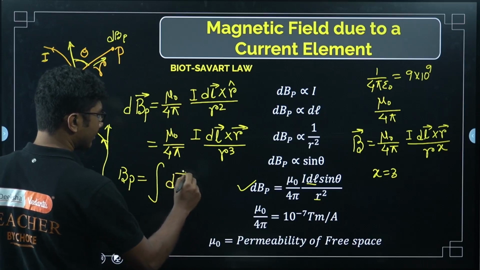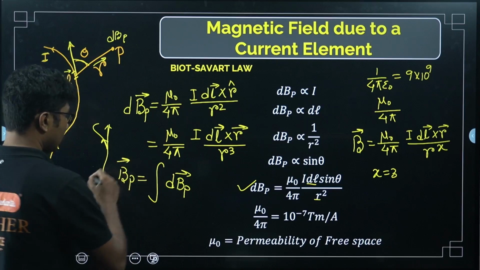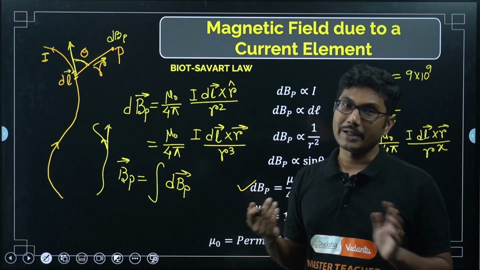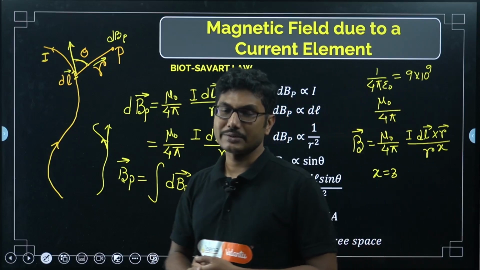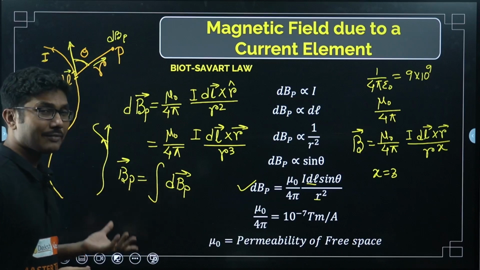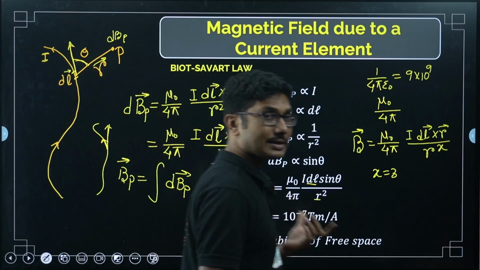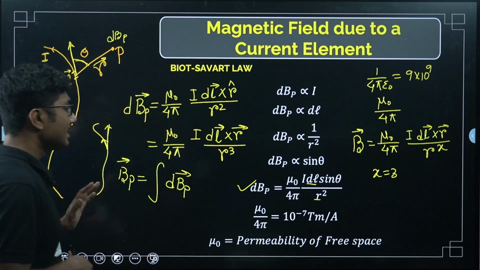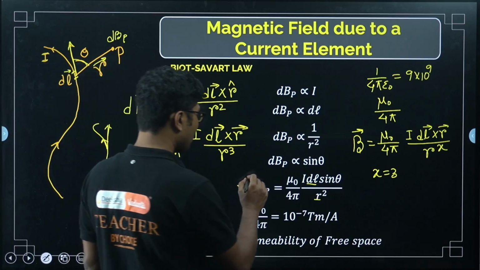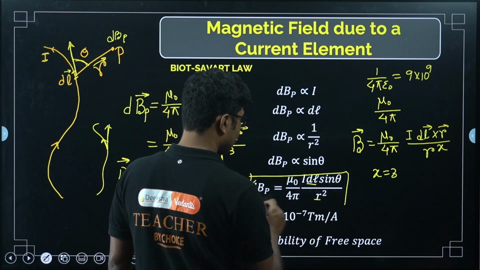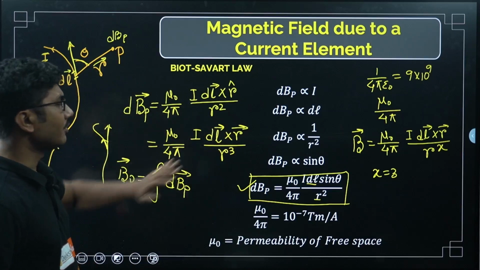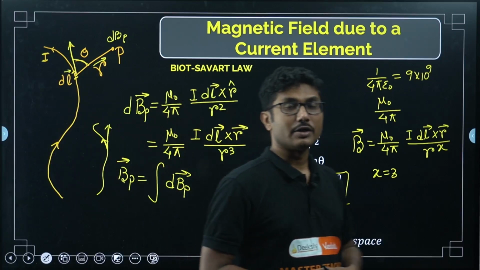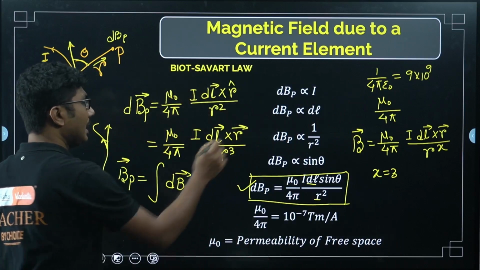Now, it will depend on the shape of the wire. If the wire is complicated, we may not use this formula. There are other formulas as well. We will learn an alternative and easier formula than Biot-Savart's law, but Biot-Savart's law as a formula is important. Sometimes they will ask you directly based on Biot-Savart's law. That is why you should remember this formula. This is the main formula. This is just for your understanding that sometimes they will ask you in terms of vector. In terms of vector, instead of r square, it becomes r cube because you are writing r vector here.